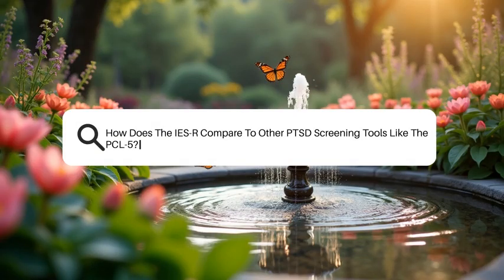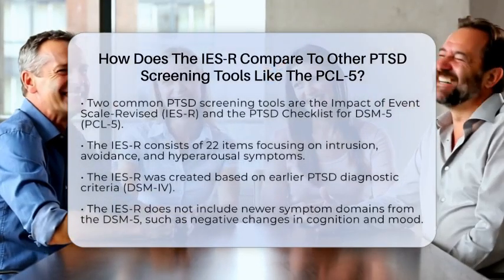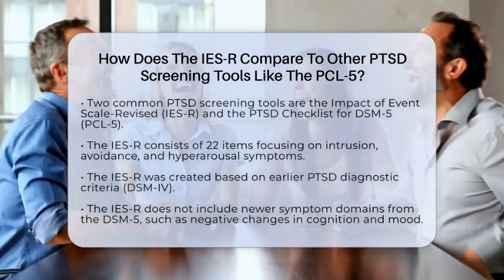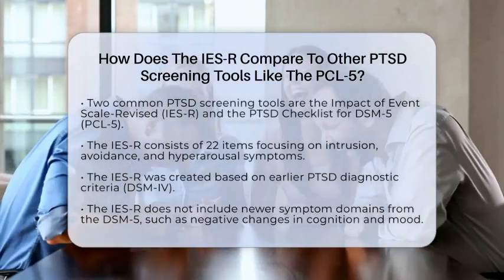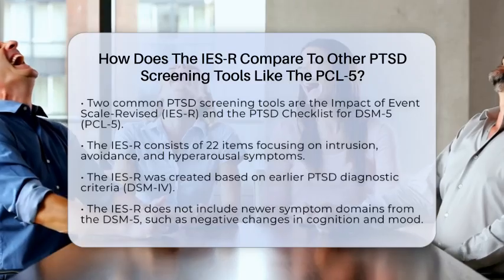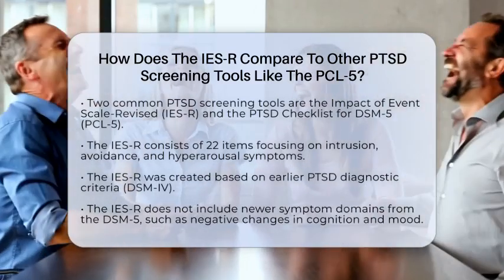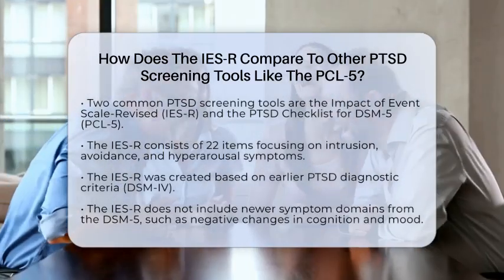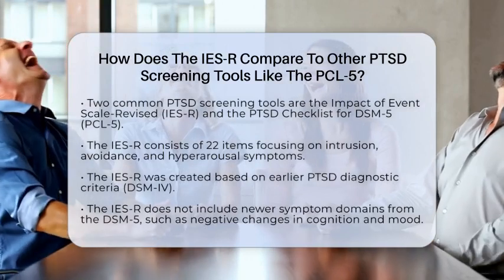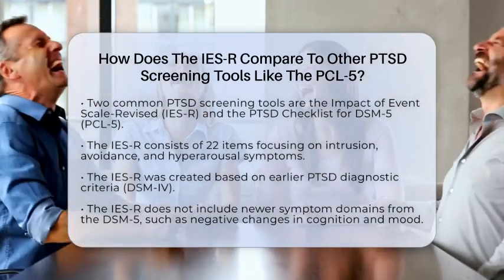How does the IES-R compare to other PTSD screening tools like the PCL-5? When it comes to understanding post-traumatic stress disorder, or PTSD, two commonly used screening tools are the Impact of Event Scale Revised and the PTSD Checklist for DSM-5. While both are self-report measures designed to assess PTSD symptoms, they have distinct differences in their design and clinical use.